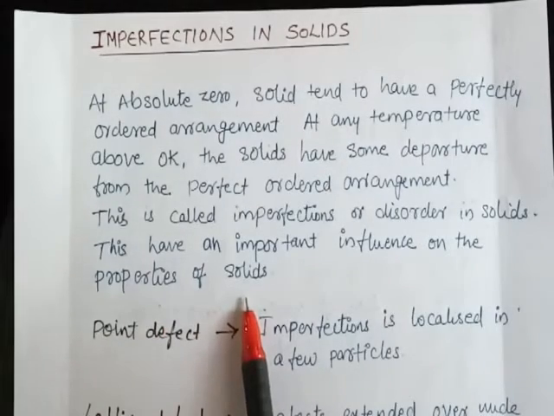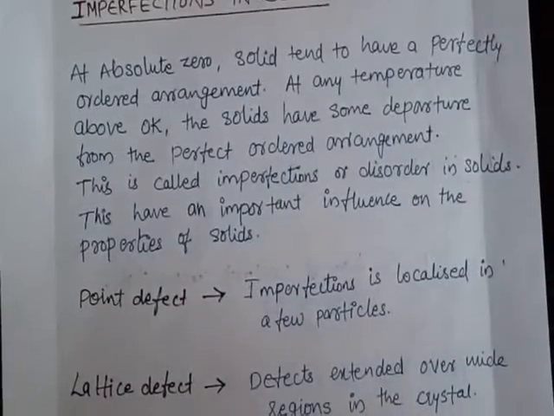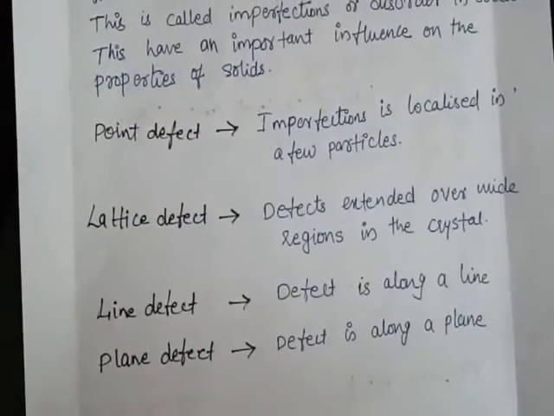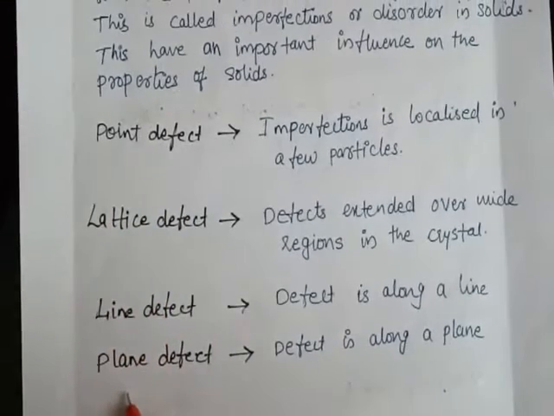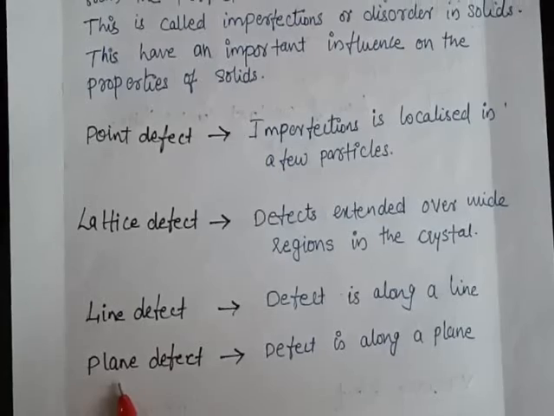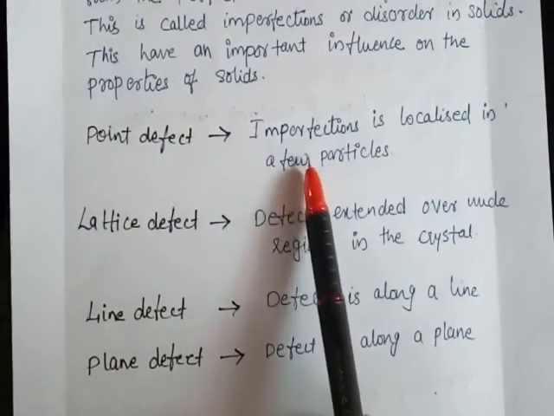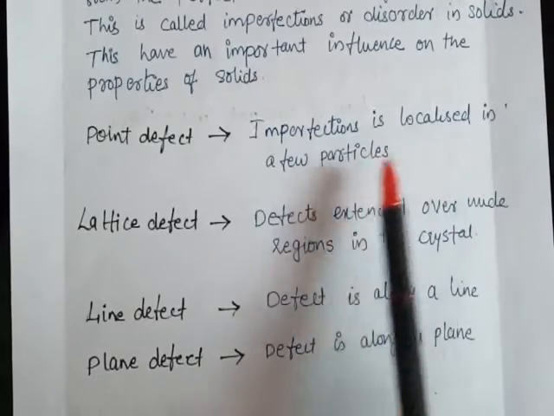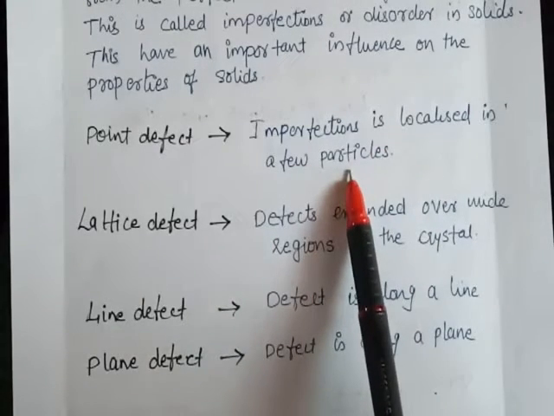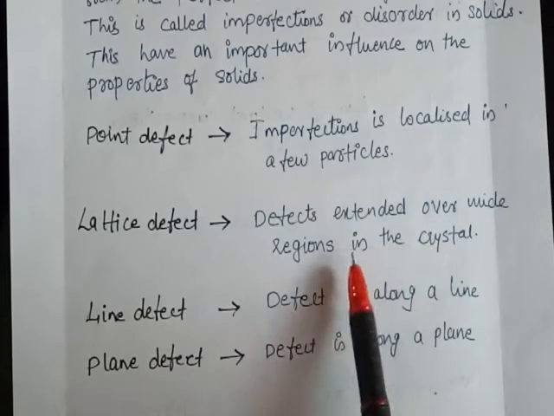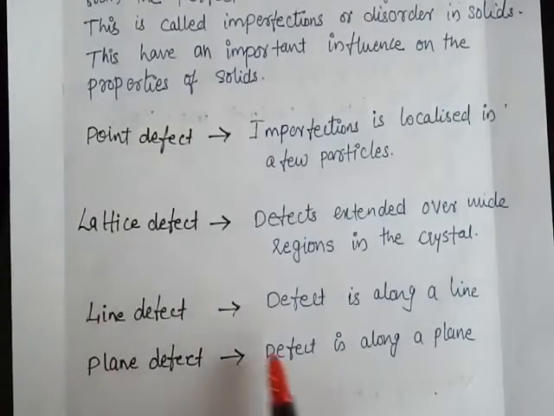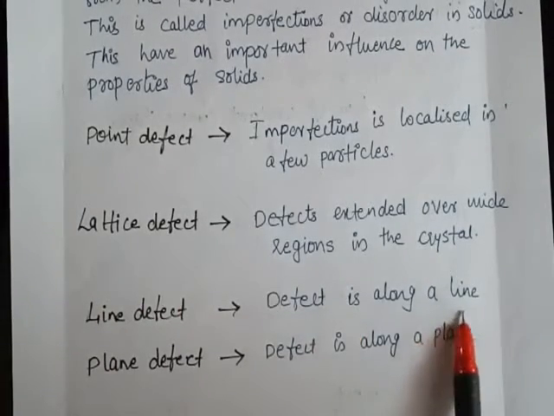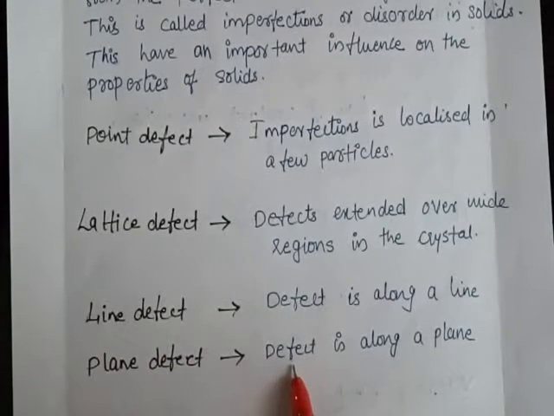These imperfections can be classified into four types: point defect, lattice defect, line defect, and the last one, plane defect. In point defect, the imperfection is localized in a few particles. If the imperfection is extended over a wide region in a crystal, it is called a lattice defect. If the defect is along a line, it is called a line defect. If the defect is along a plane, it is called a plane defect.